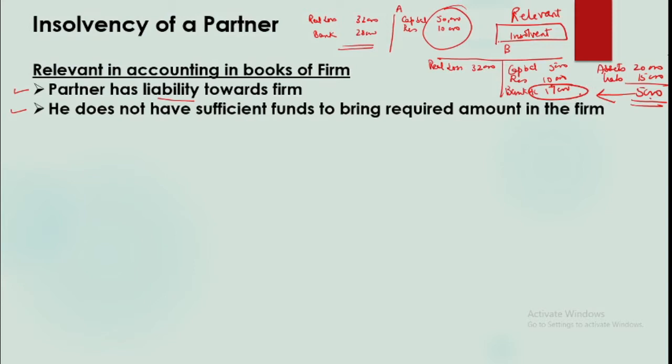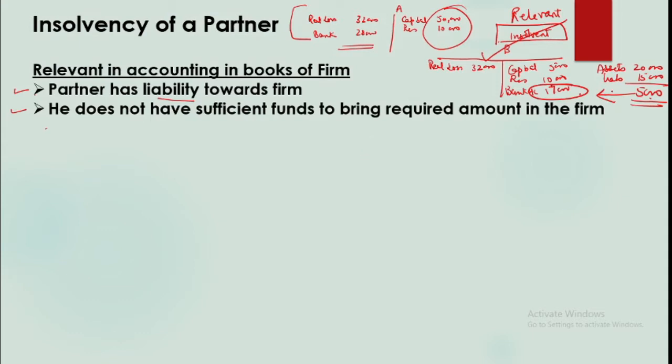So in any given examination problem, we'll have to first establish whether we need to account for this or not. So you need to satisfy these two conditions. So B's insolvency is material, we'll account for him. A's insolvency, even if it is there, it is not material to us. Now insolvency gives rise to capital loss, as we have studied in the previous introductory video on insolvency.